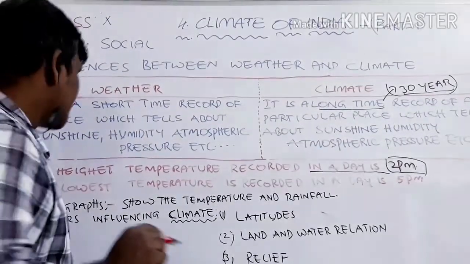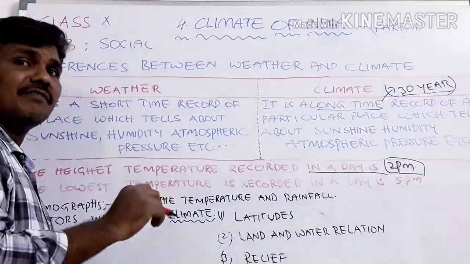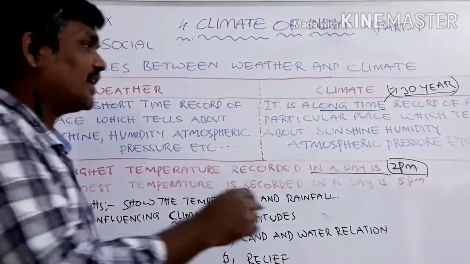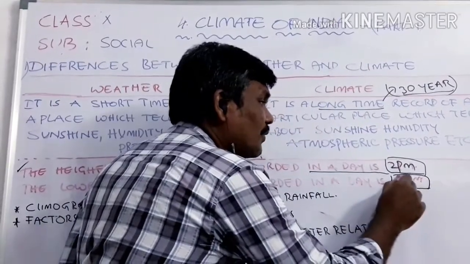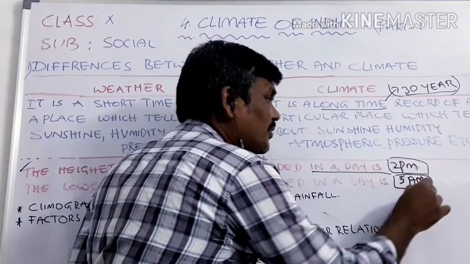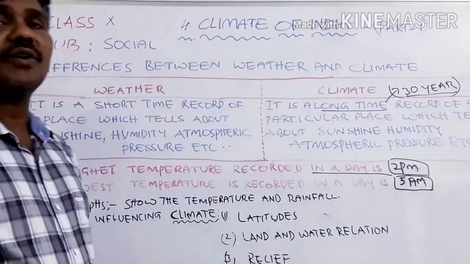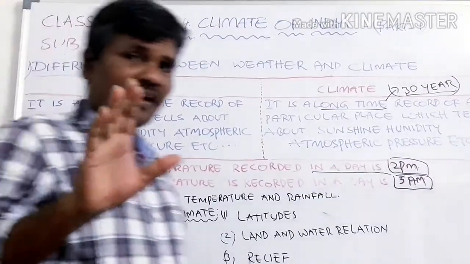Okay, next here. See, the lowest temperature will be recorded. When will the lowest temperature be recorded? Early in the morning, 5 o'clock, 5 a.m. The lowest temperature recorded in a day is at 5 a.m.